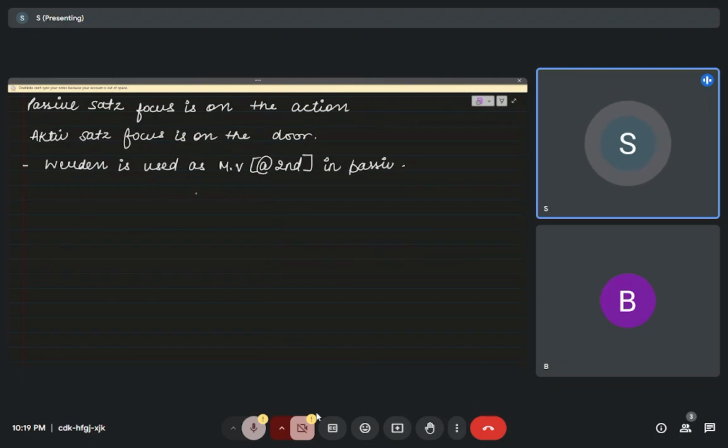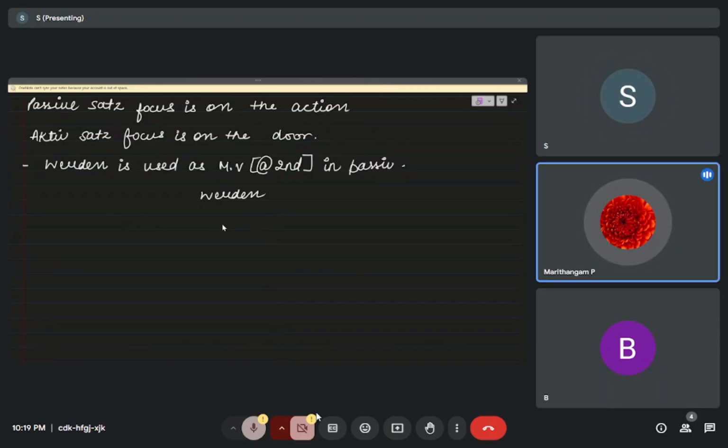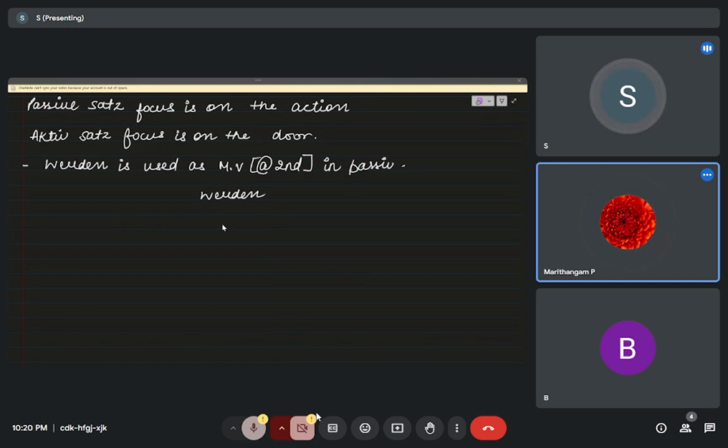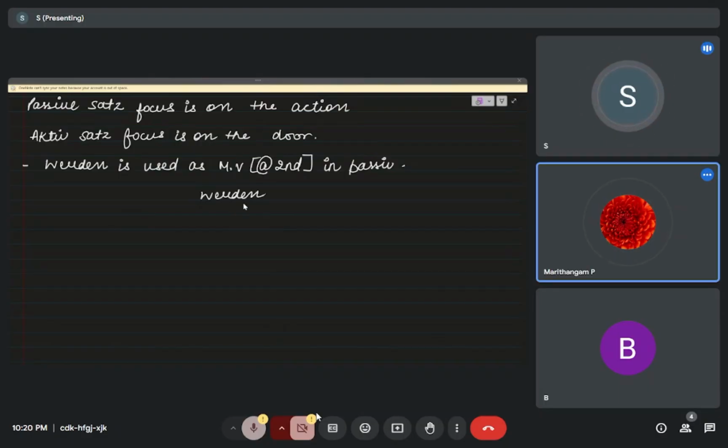So wait, let's see the werden conjugation first. So werden is used as a main verb in passive. They act like a main verb, that means it comes at the second position.